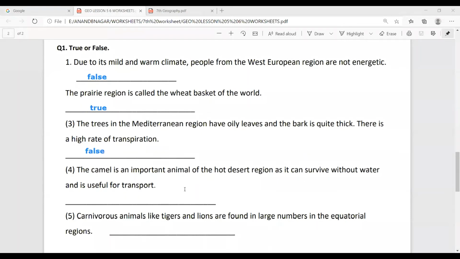Next, the camel is an important animal of the hot desert region, as it can survive without water and is useful for transport. Okay, so everybody knows that the camel is found only in the desert region.